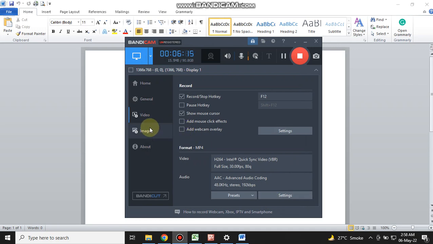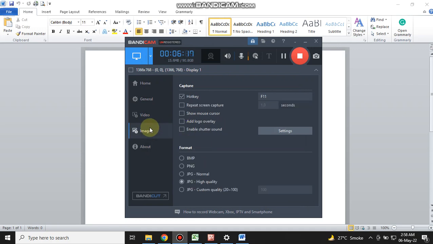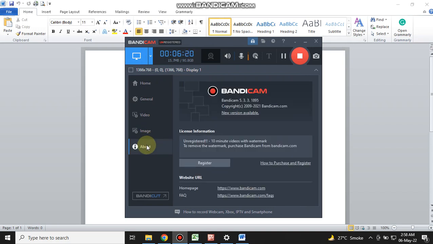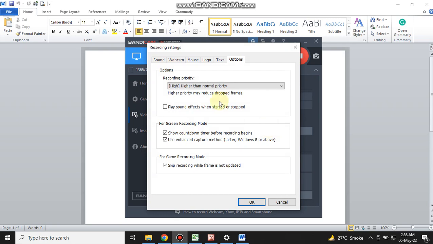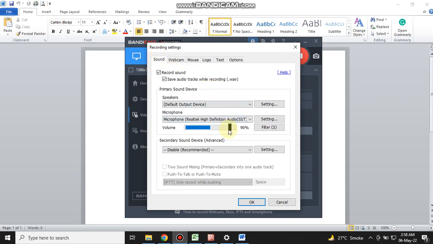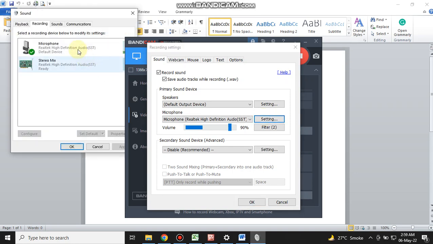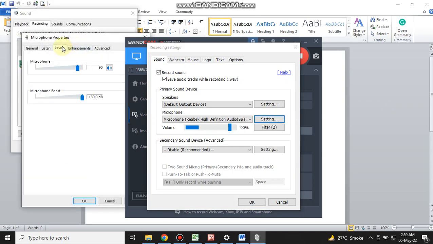and about. The main setting for best video recording and best audio setting is: make sound 90, volume 90, filter option convert to mono, and noise suppression high, and booster, here you see booster, double click on it, levels, and make it 30. So 90 and 30. It's good for you for any kind of sound problem you face. You make volume 90 and booster 30.